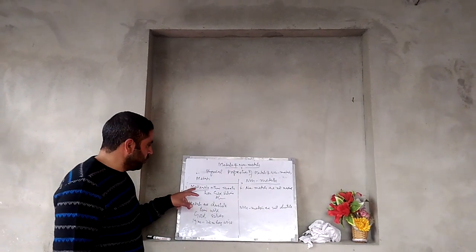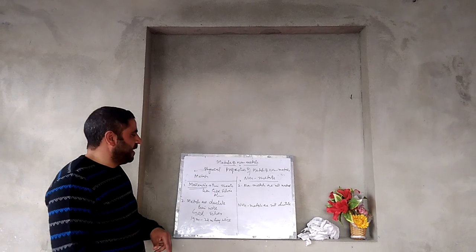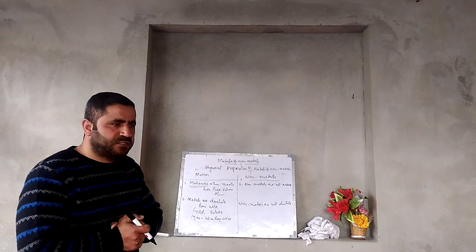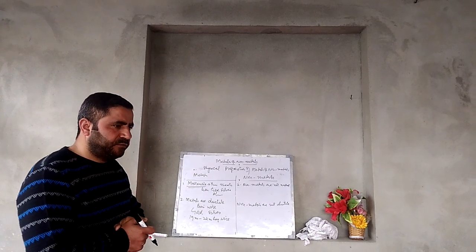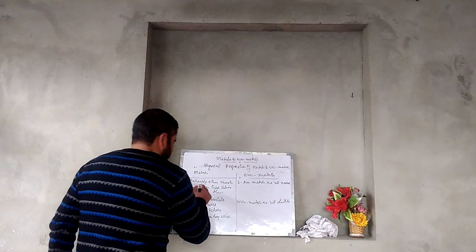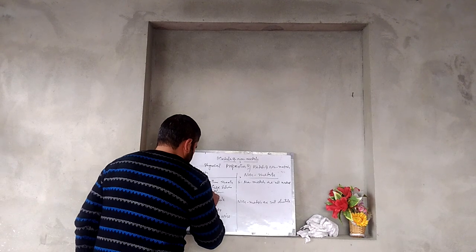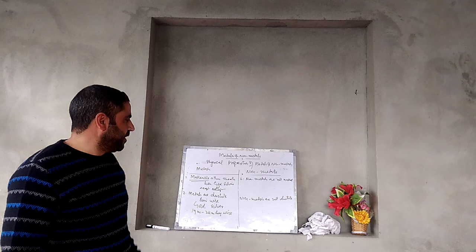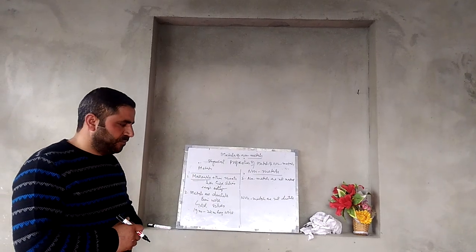Dear students, I have told you that metals are malleable, that means they can be drawn into thin sheets, but there are exceptions, except mercury. Mercury is a metal, but it cannot be drawn into thin sheets.